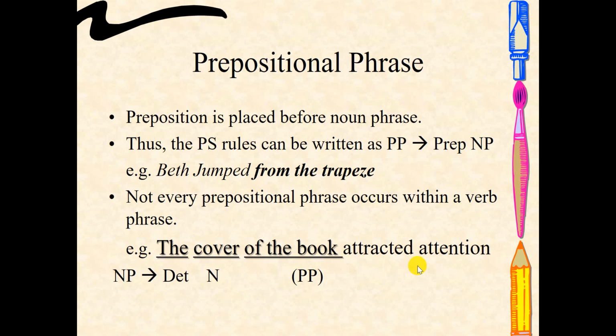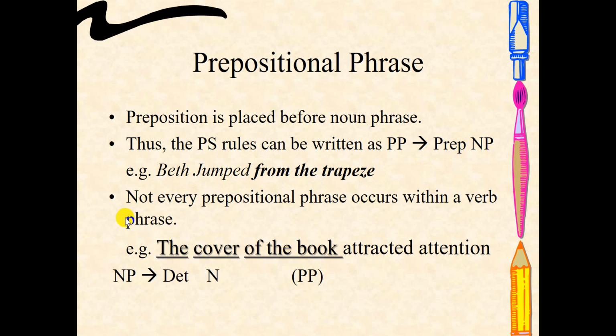The last one is the prepositional phrase. In a prepositional phrase, the preposition is placed before a noun phrase. Thus, the PS rule can be written as: prepositional phrase is preposition plus noun phrase. So, for example, Beth jumped from the trapeze. From is the preposition and the trapeze is the noun phrase.